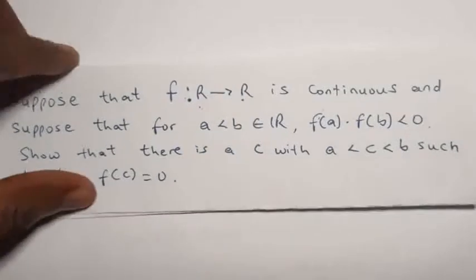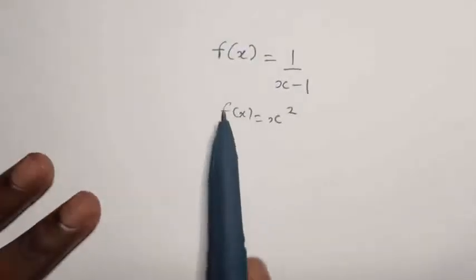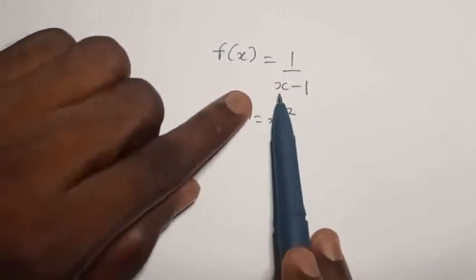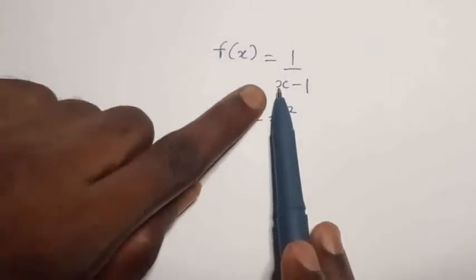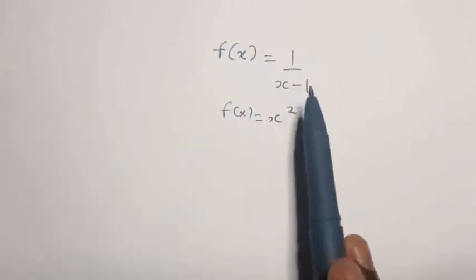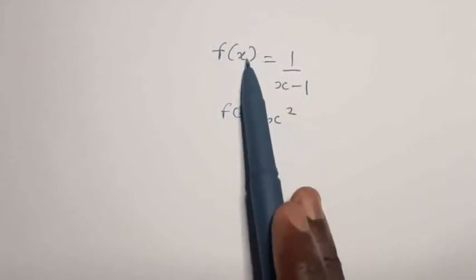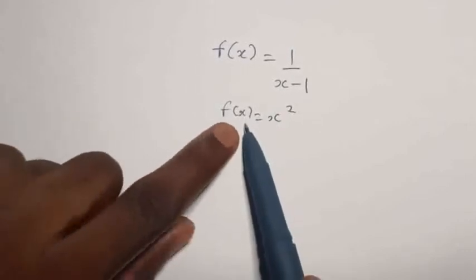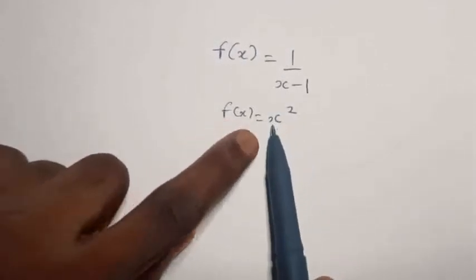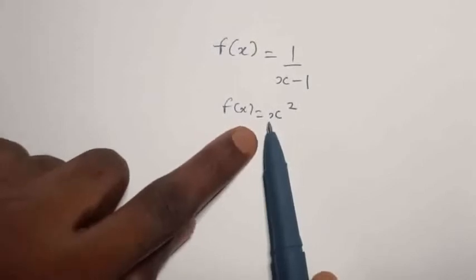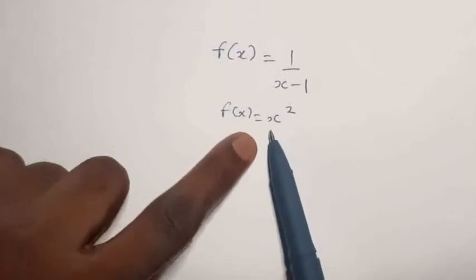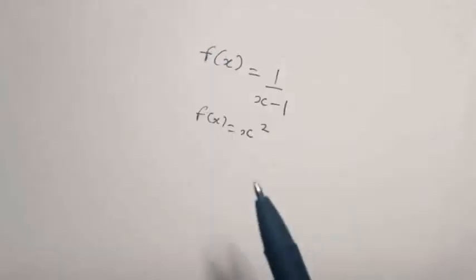But then it is not always the case for every function. Let me give us an example. For example, if you look at this function f of x equals 1 over x minus 1, it is not continuous on the set of real numbers because when x equals 1, this function will not be defined and hence one of those three fails. So that implies that f of x is not continuous for every real number. But this, unlike this first one, is continuous for every real number that we have. Put any real number there, it will be defined. The limit will exist at that point and they will be equal. So you get the idea like that.